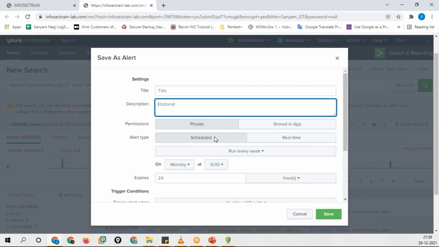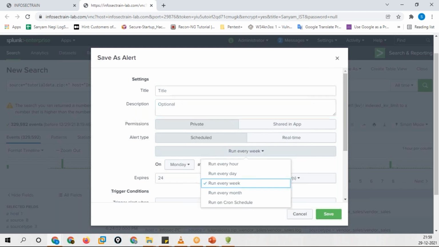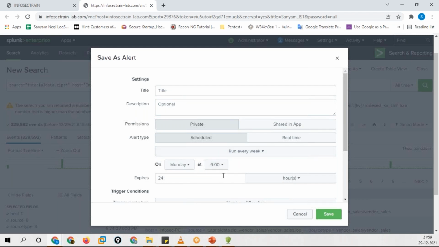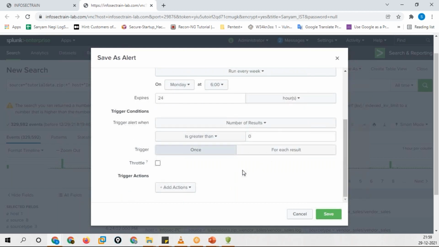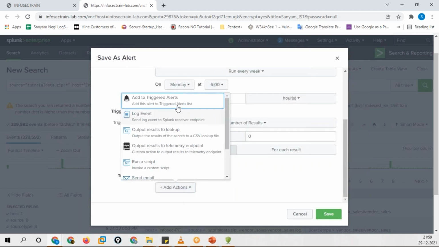I can give it an alert type, whether scheduled or real time, run every hour, every day, every week, or every month, and whether it expires after 24 hours or not. Then there are conditions and triggering once or every time, and triggered actions where you can add actions to trigger events. For example, I can run a script, invoke a custom script as well, or send a log event to the Splunk receiver on the endpoint devices.